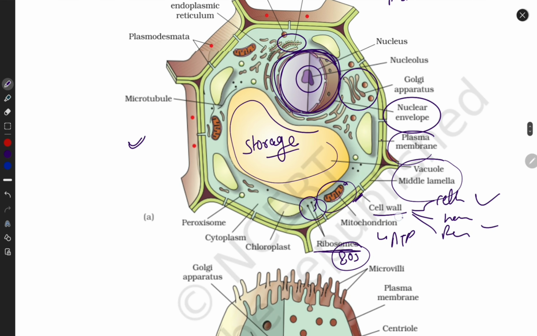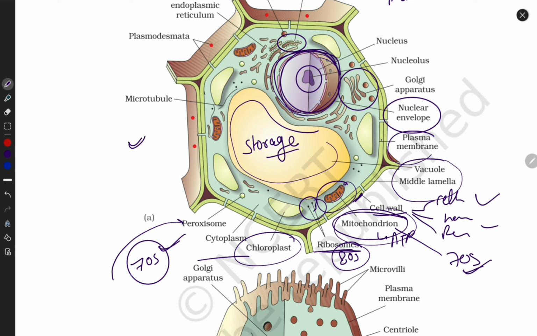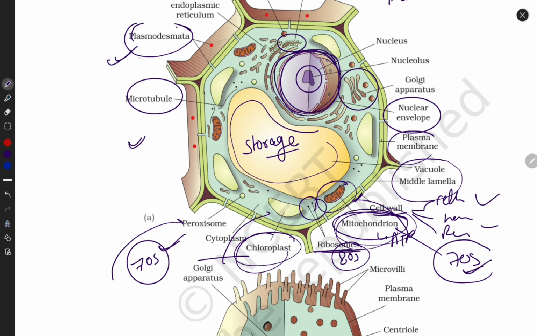Their mitochondria contain 70S ribosomes. Their chloroplast, where is the chloroplast? They also contain 70S because these two organelles come from outside; they are not a part of our cell. Chloroplast and mitochondria both came from the outside. They contain microtubules, and they contain plasmodesmata. Only plant cells contain plasmodesmata, not animal cells.